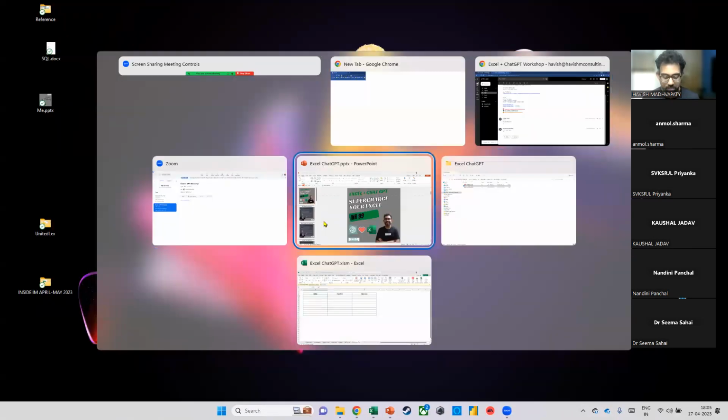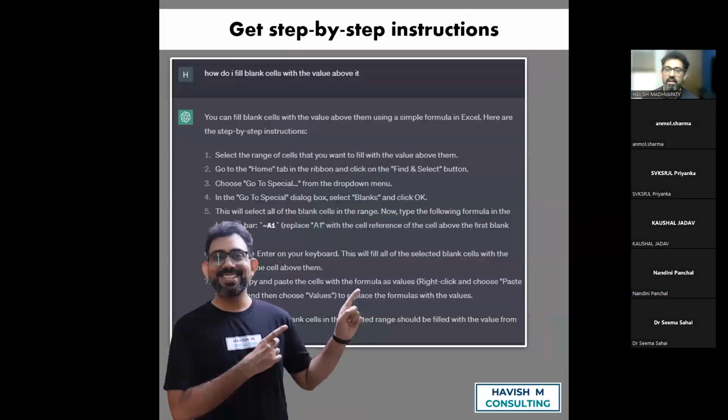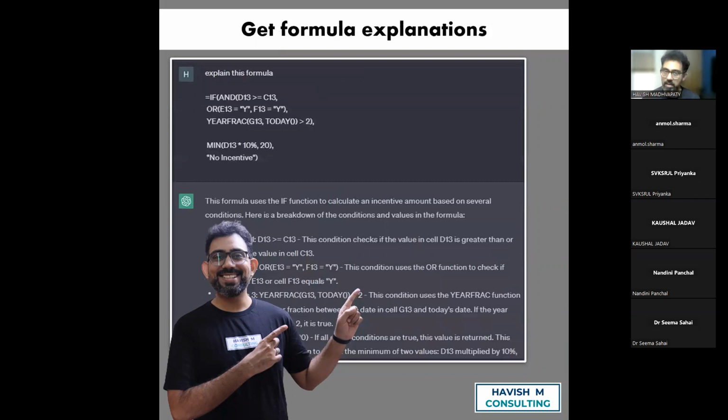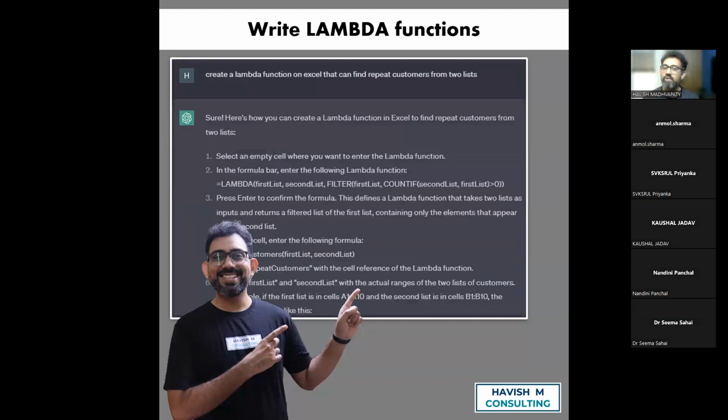Now let's quickly talk about what we're going to discuss today. I want to start with how you can use ChatGPT to get step-by-step instructions for something that you do not know how to do. Next, we'll talk about how you can write a formula just by giving it the explanation. Then if we flip it over, we also can give it a ready-made formula. Let's say somebody has created this really complex formula and you're not sure how it works. So you can just give it a formula and ask ChatGPT to tell you step by step how the formula is working. We can use it to write Lambda functions.